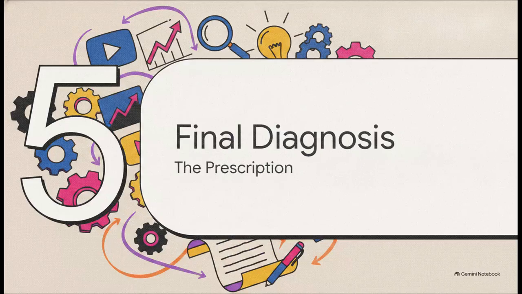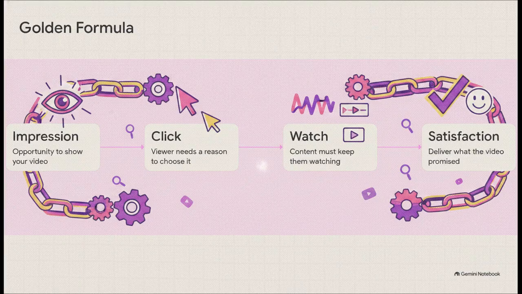All right, we made it to the final triage stage, your final diagnosis and the prescription. This is where we combine all of those isolated little symptoms we just talked about into one single unified framework. Think of this as the 4-step golden formula.